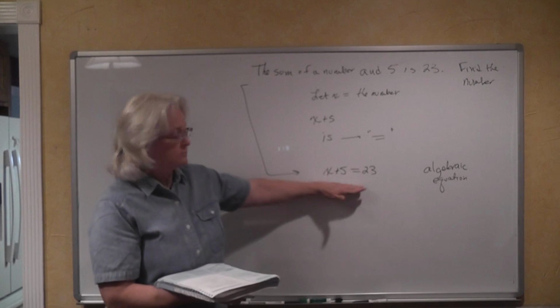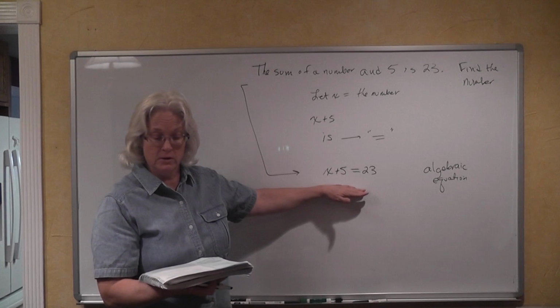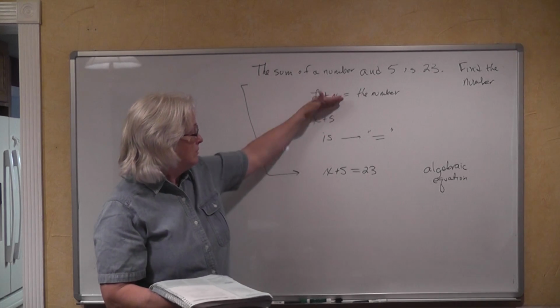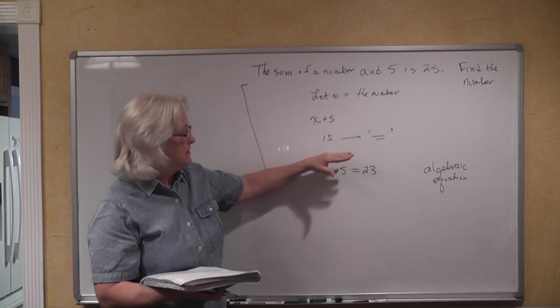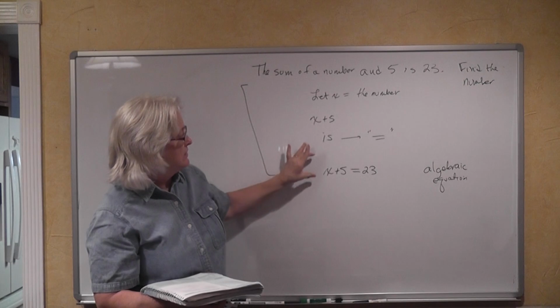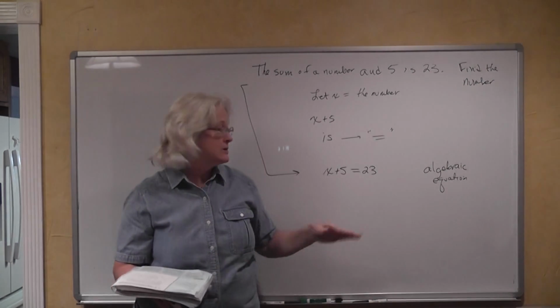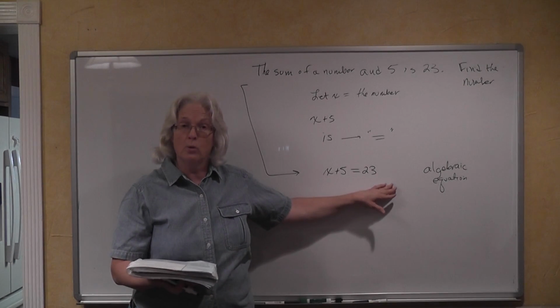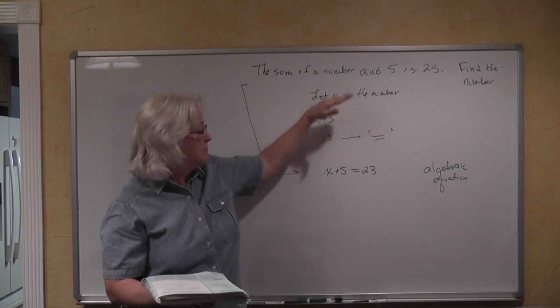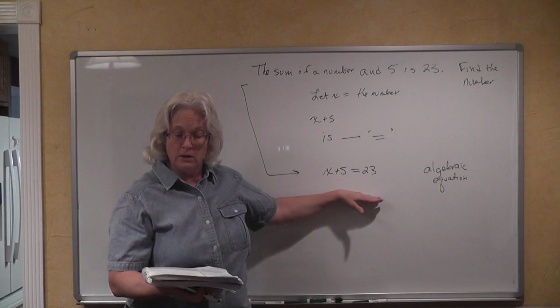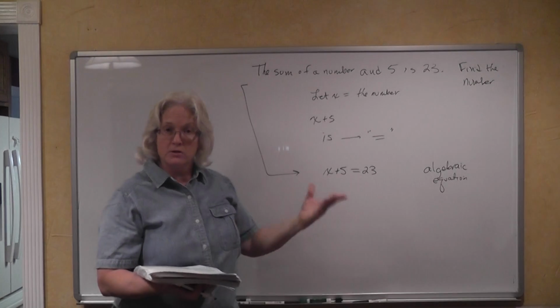So that's all they're going to want you to do. You've read it, we analyzed it, we considered every piece of information that was given to us, and we were able to go from a word sentence into an algebraic equation. So let's look at some more.